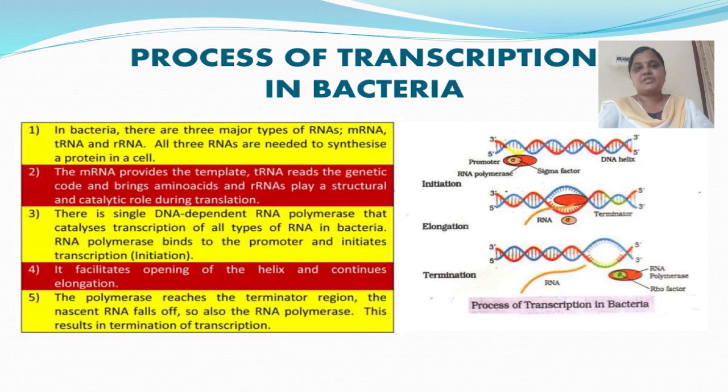After initiation, it facilitates opening of the helix structure and continues elongation. After elongation, the RNA remains bound to the enzyme, and once the polymerase reaches the terminator region, the RNA falls off, resulting in the termination of transcription.